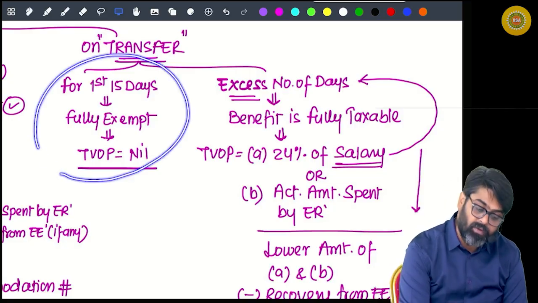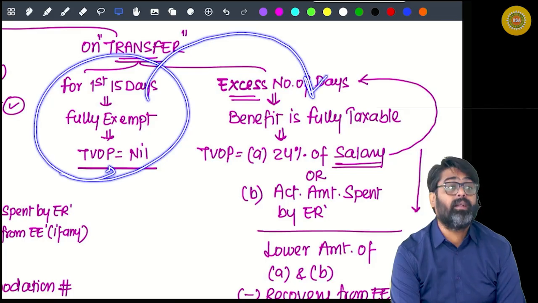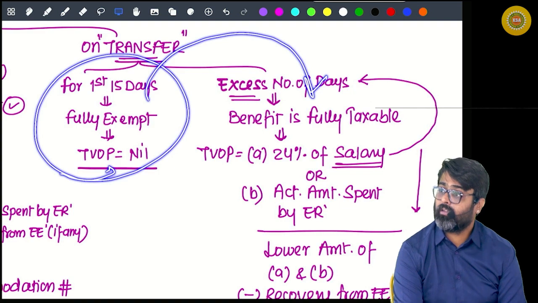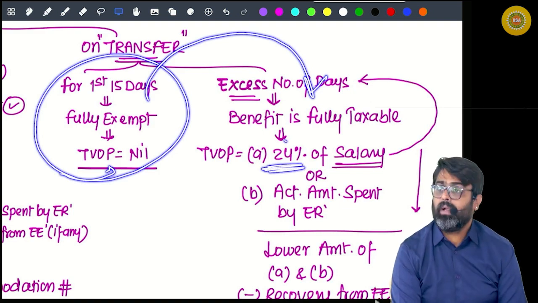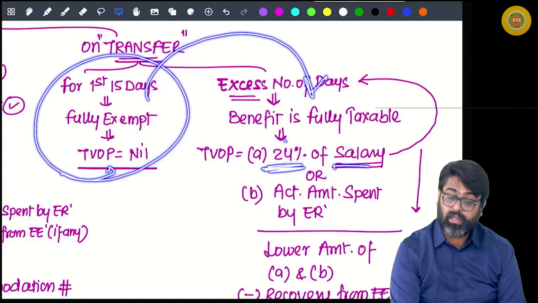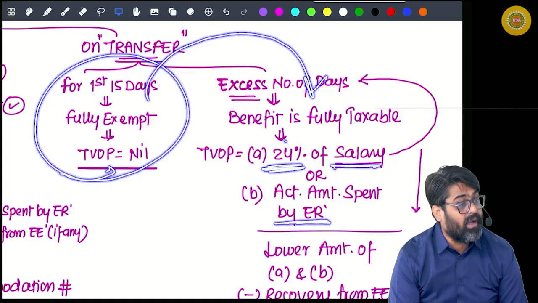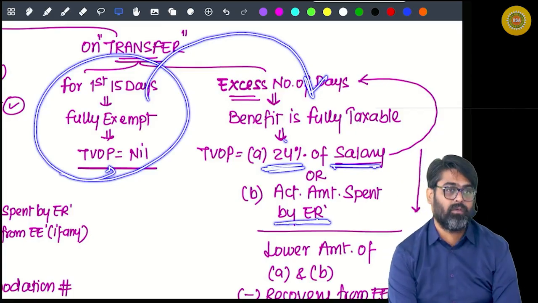For the first 15 days the benefit will be exempt, and for the balance 10 days the benefit will be taxable. And what will be the taxable value? Simple. 24% of salary or the actual amount spent by the employer for those extra 10 days.